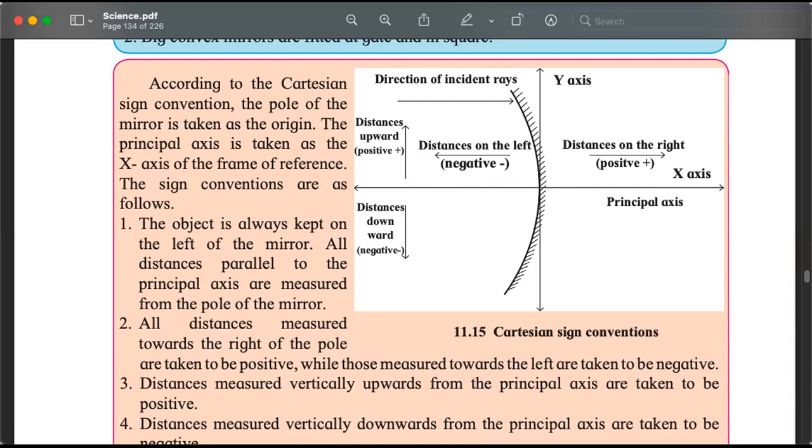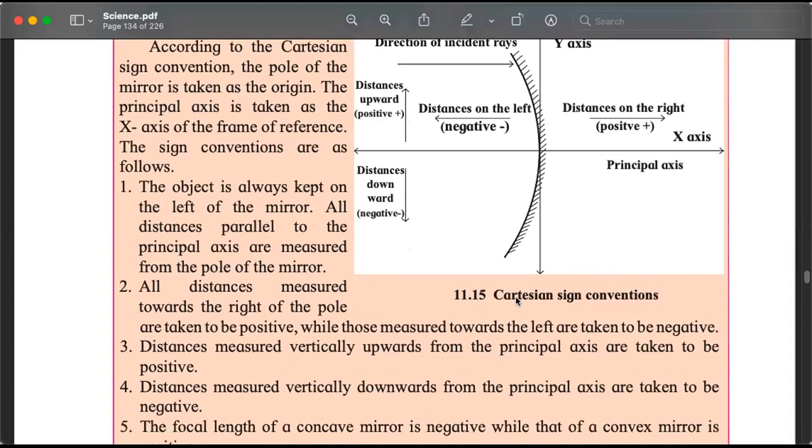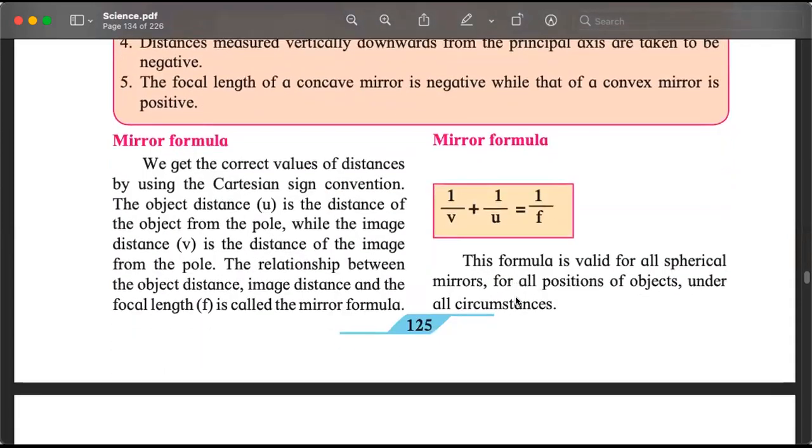The next 2 questions I have on the slide. I'm not going back to the slide now, I'm just showing it to you in the book. It is the mirror formula, which is 1 by v plus 1 by u equals 1 by f, where v is the distance of the image from the pole, u is the distance of the object from the pole, and f is the focal length. This is the mirror formula. This year we will study the lens formula. So if you know this, then studying this year will be easier.